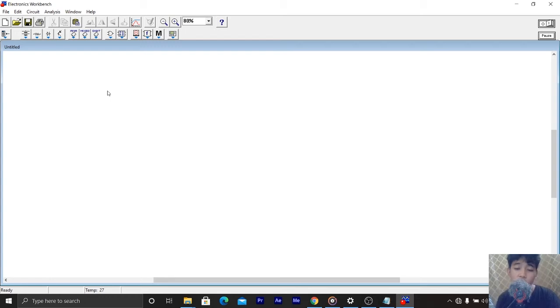So the electronic workbench is a simulation package for electronic circuits. It allows you to design and analyze circuits without using breadboards, real components, or actual instruments. EWB's click and drag operations make editing a circuit fast and easy. So this is a very useful software.